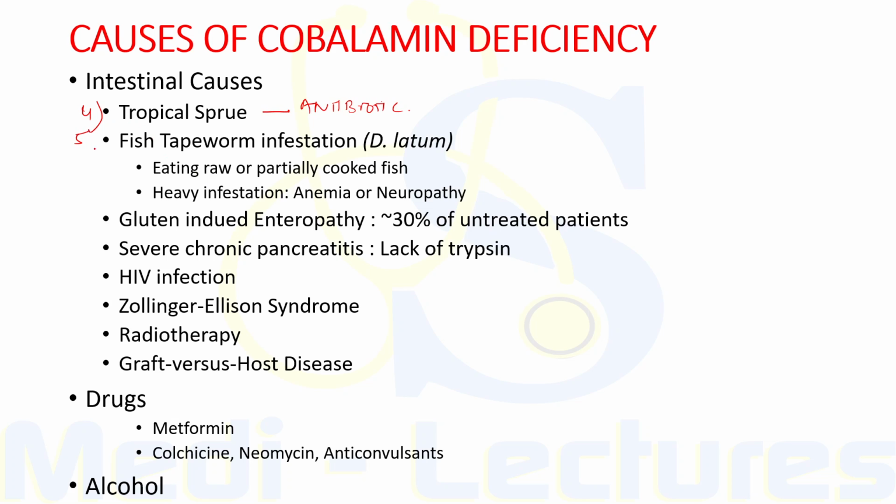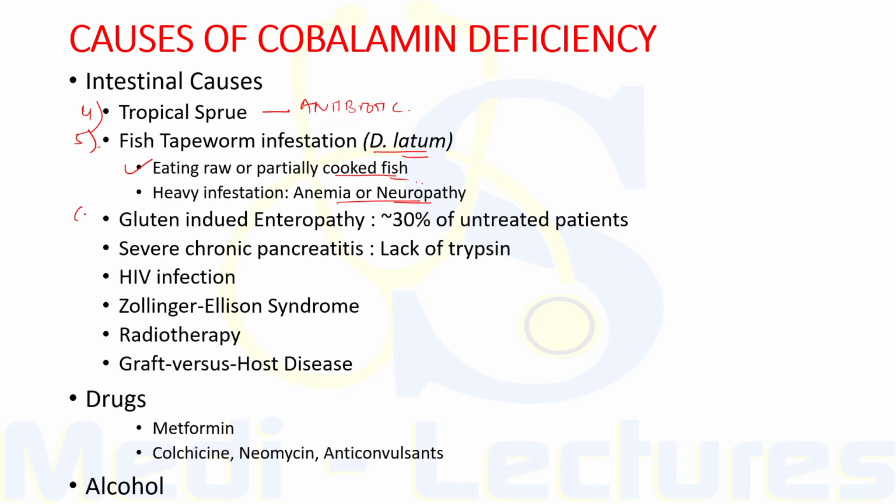Fish tapeworm infestation, which is D. latum, can also lead to this deficiency. So this worm lives in the small intestine of humans and accumulates cobalamin from the food. So cobalamin is unavailable for absorption, and individuals acquire this worm by eating raw or partially cooked fish, and heavy infestation can lead to anemia as well as neuropathy.